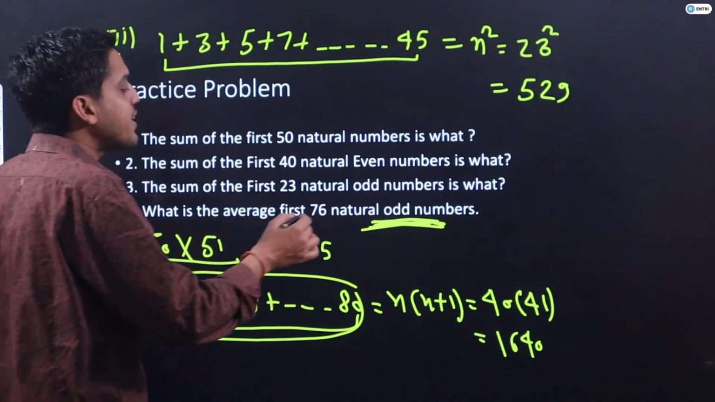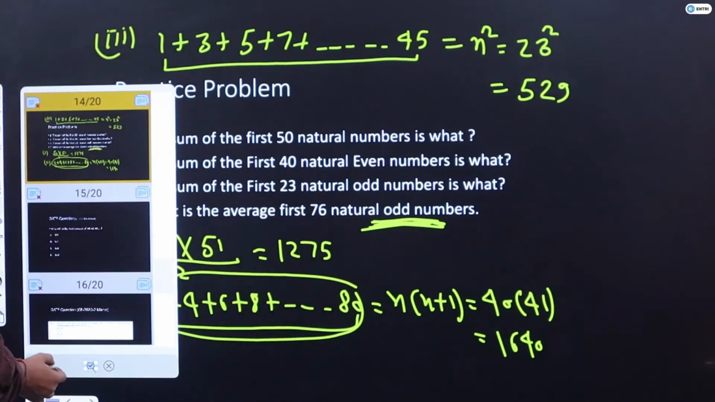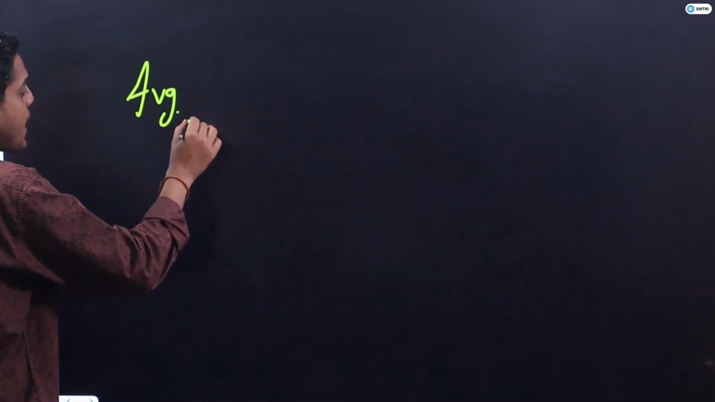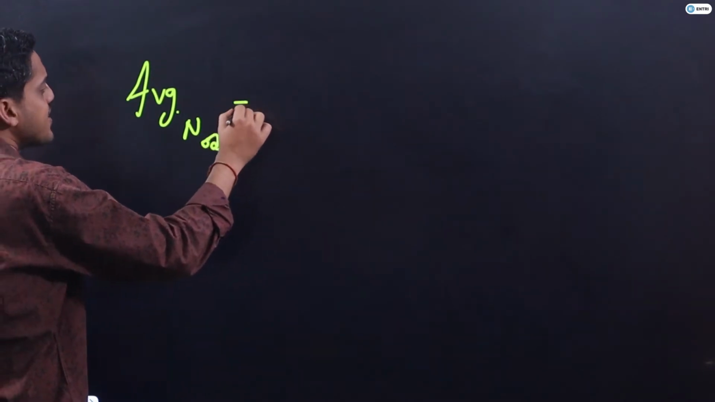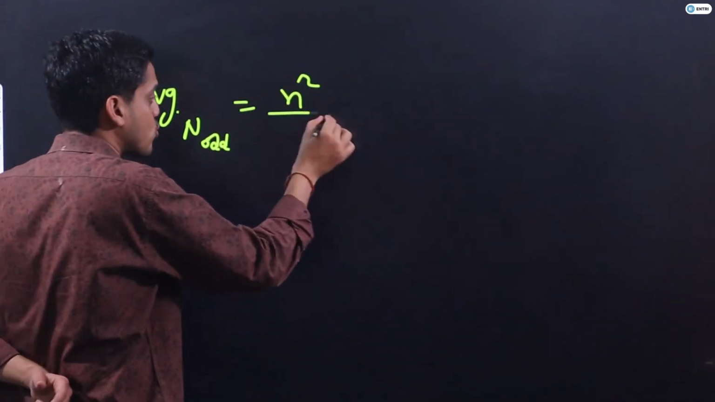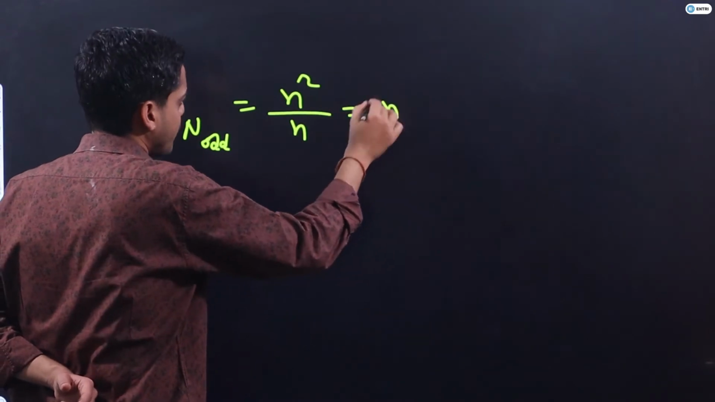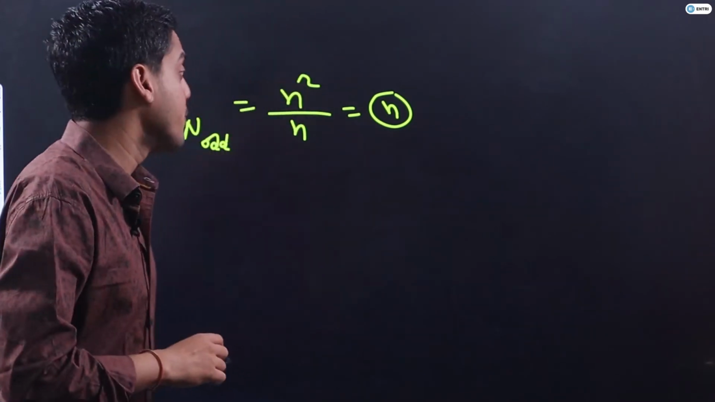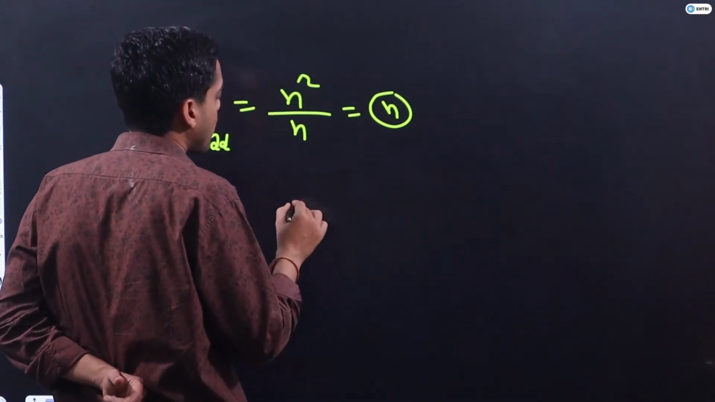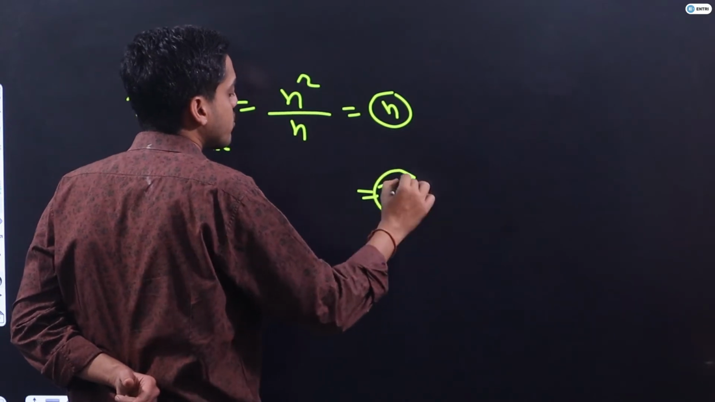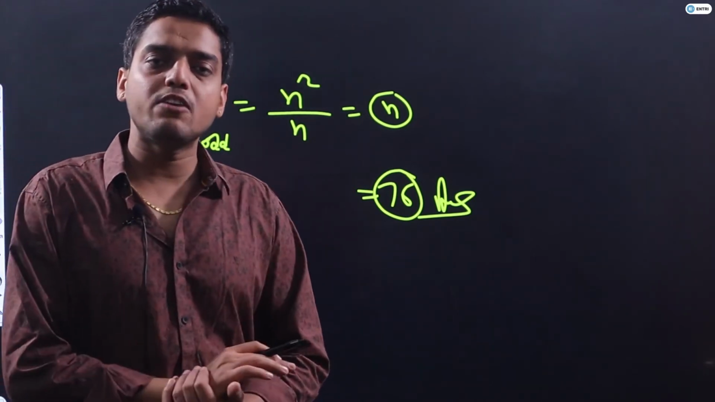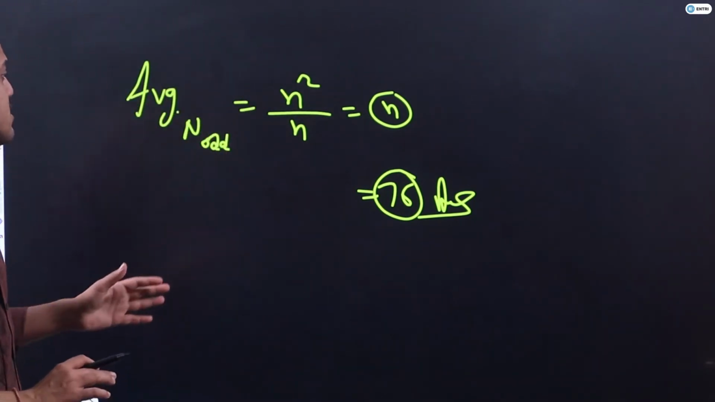Now guys, if 76 natural odd numbers are there, then you will say, sir, we know the fundamental formula for the average of first n natural odd numbers, that is n only, that I have derived, n square upon n. So that's why guys, the correct answer for the previous question was 76 only, because 76 numbers were there, the value of n is given. So 76 should be the correct answer. I hope it is clear to each and everyone guys. Very basic things we have discussed.